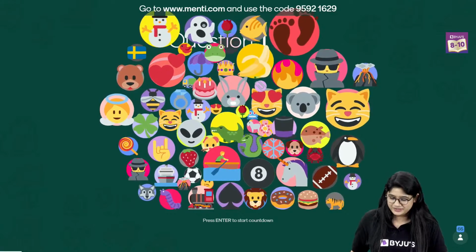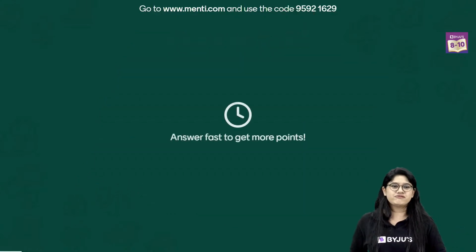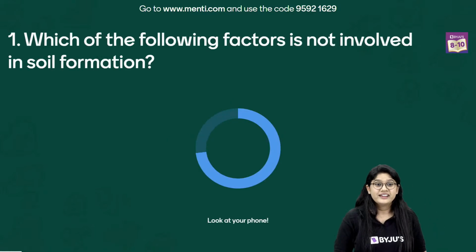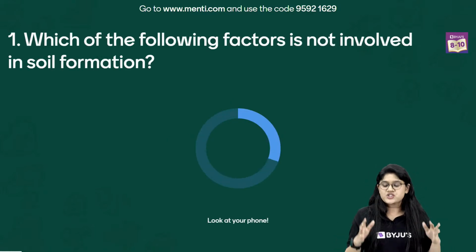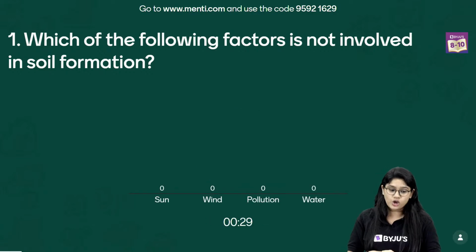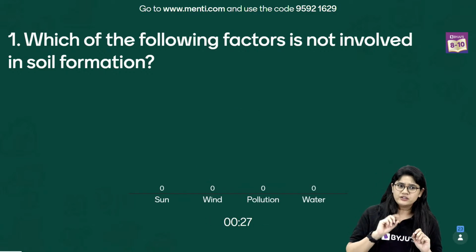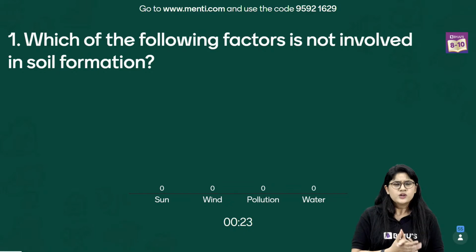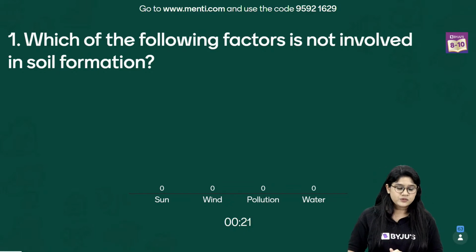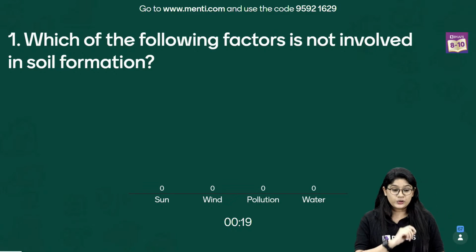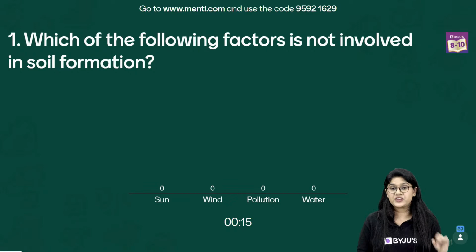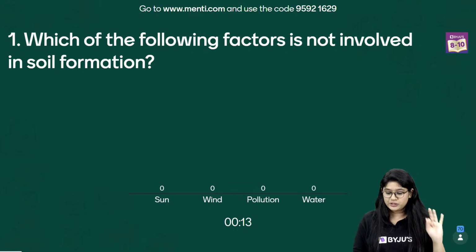All the best, everyone. And here we go with the very first question. Which of the following factors is not involved in soil formation? We have sun, wind, pollution and water. We have discussed soil formation, right? So we are looking at which of the following factors is not involved in soil formation. In options we have sun, wind, pollution and water.